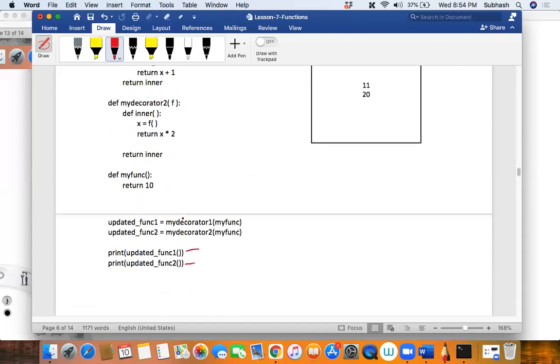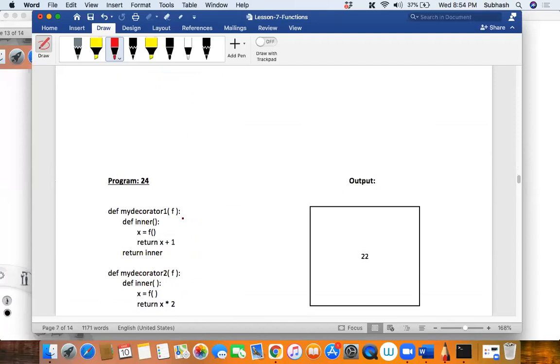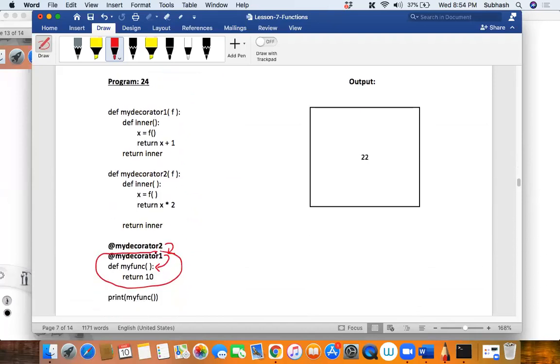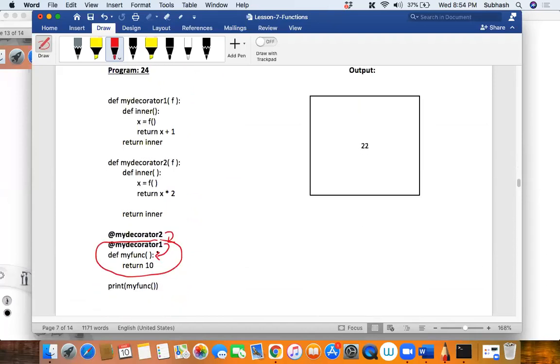Can I actually write at annotation 2, I mean, first at my decorator 1, and define my function, return 10, everything, and then again? No, not possible. You'll have to write a separate function for it. Okay.